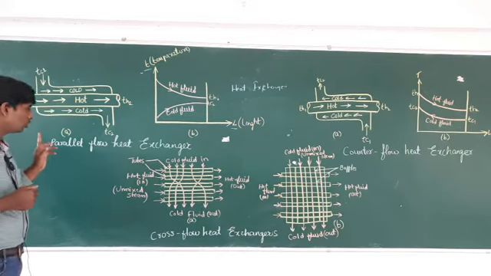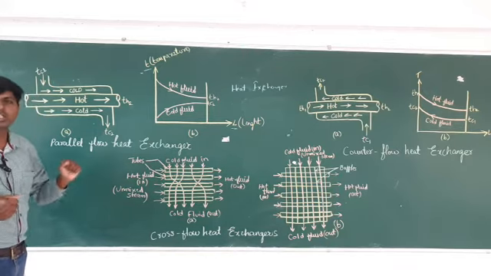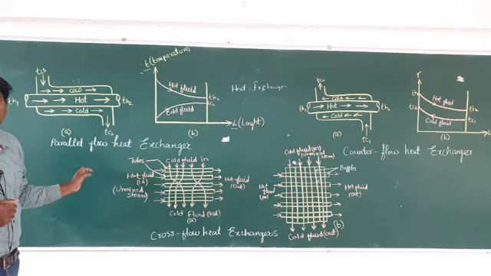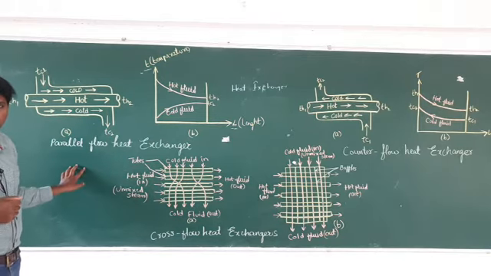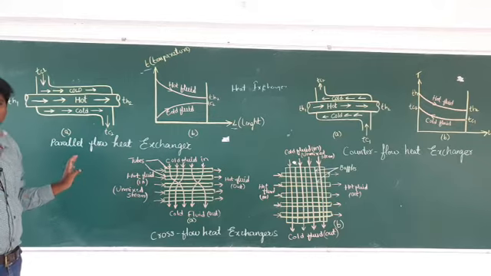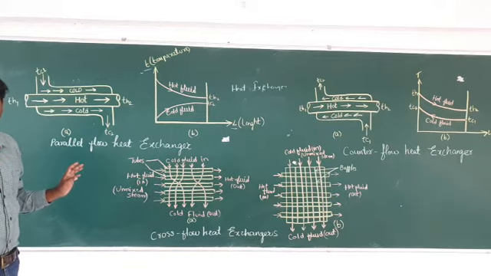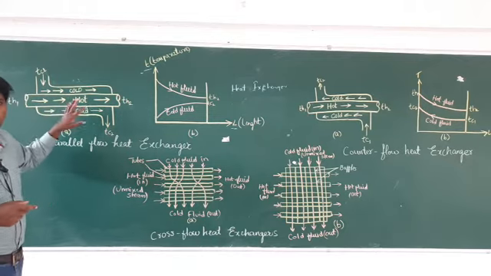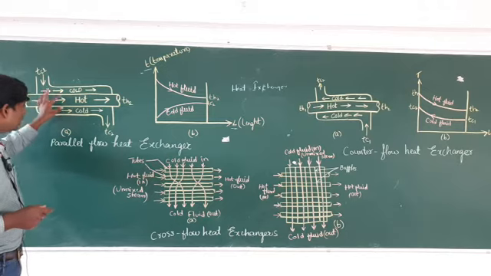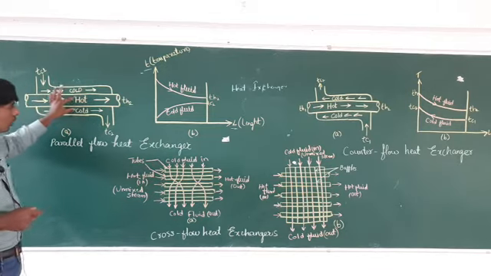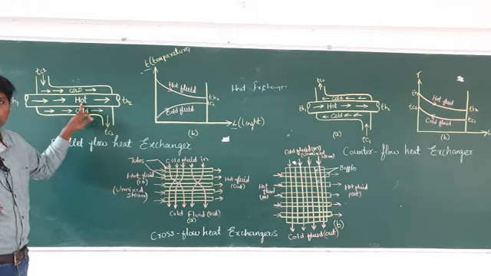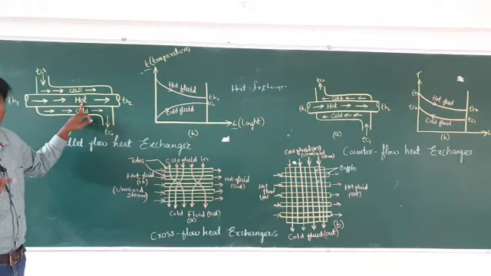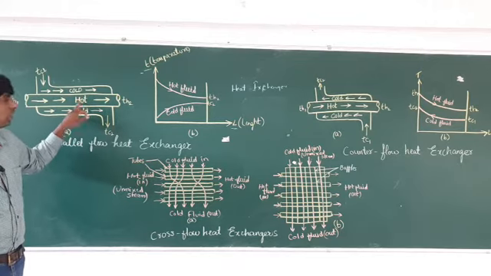So this type of flow is known as the parallel flow heat exchanger. For the hot fluid the direction is the same, and for the cold fluid the direction is the same. But they are not in direct contact with each other; here indirect contact is there, and only heat is transferred. If you want to cool the hot fluid, you have to pass cool fluid from the surrounding. The cool fluid will gain the heat, and the hot fluid will lose the heat.